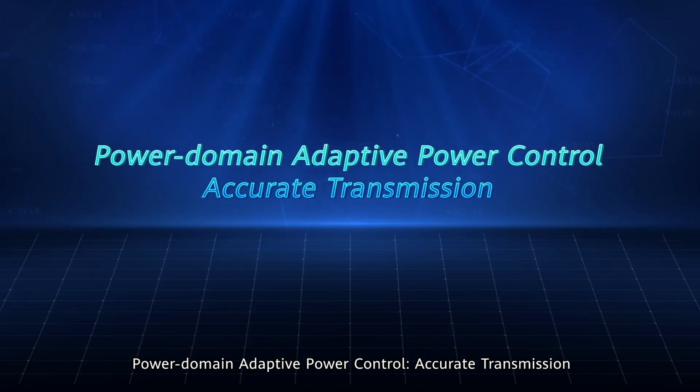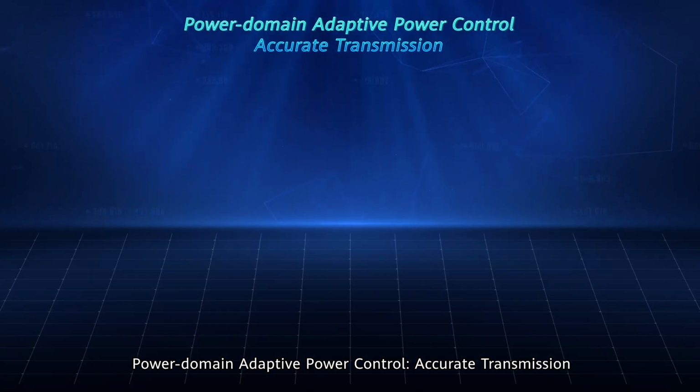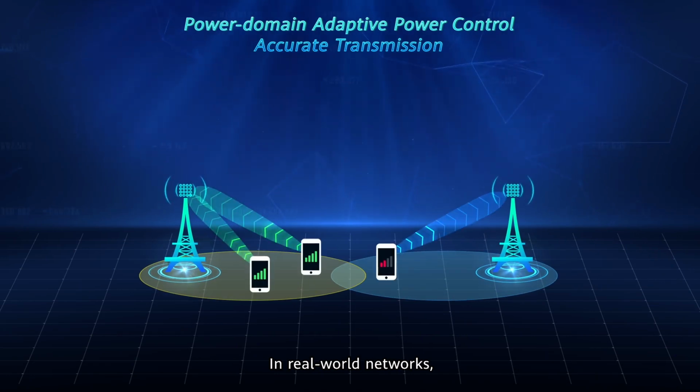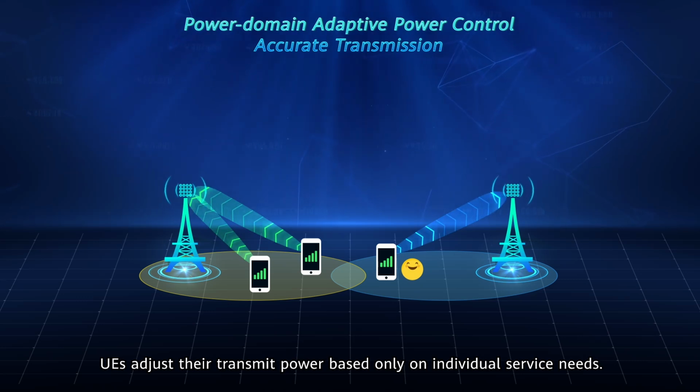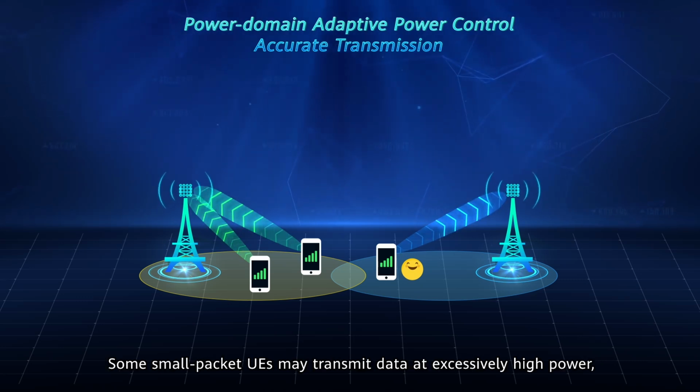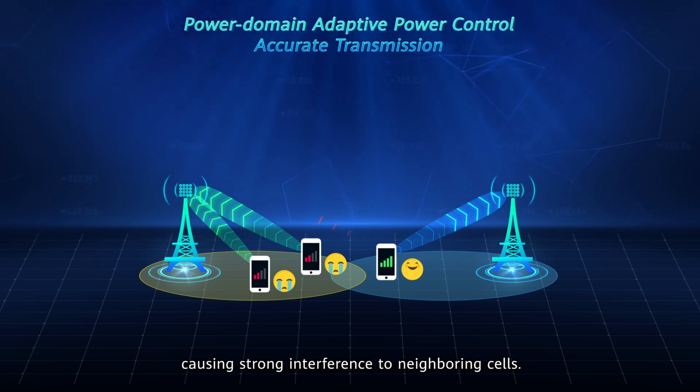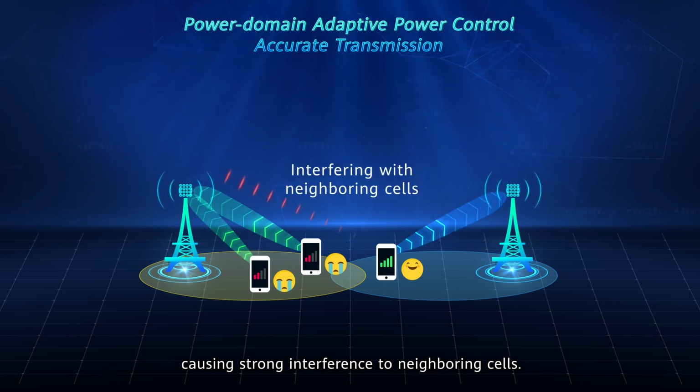Power Domain Adaptive Power Control, accurate transmission. In real-world networks, UEs adjust their transmit power based only on individual service needs. Some small packet UEs may transmit data at excessively high power, causing strong interference to neighboring cells.